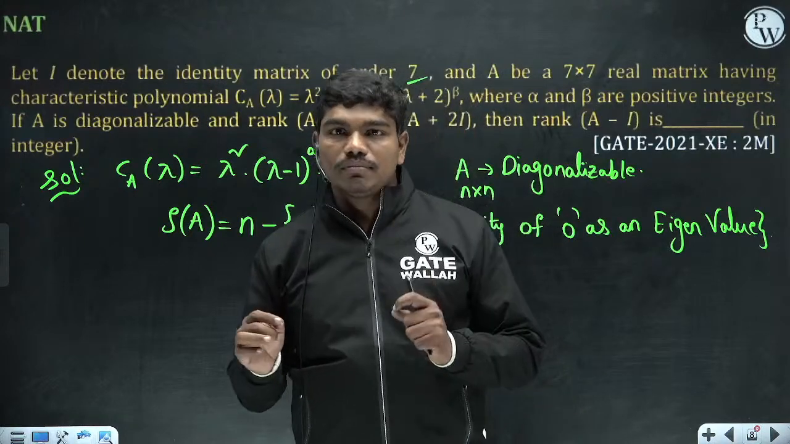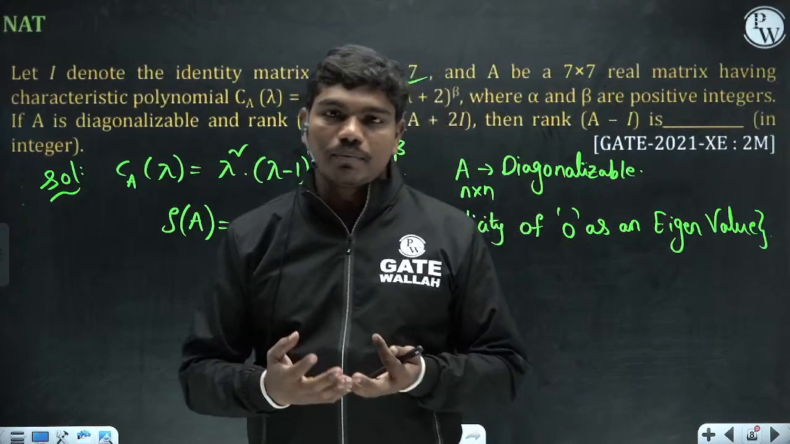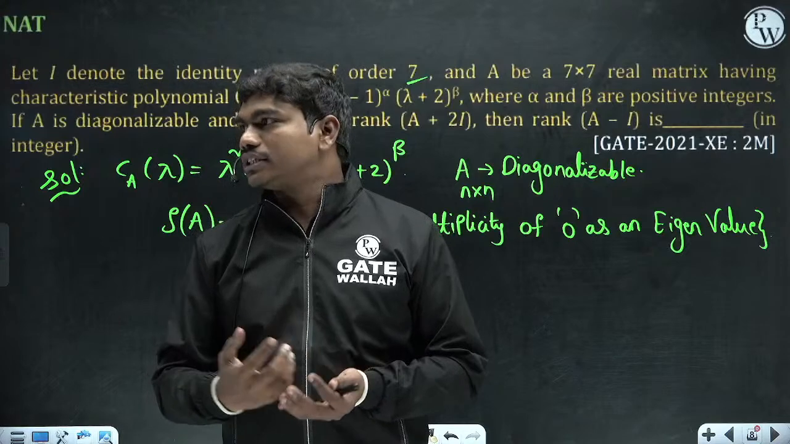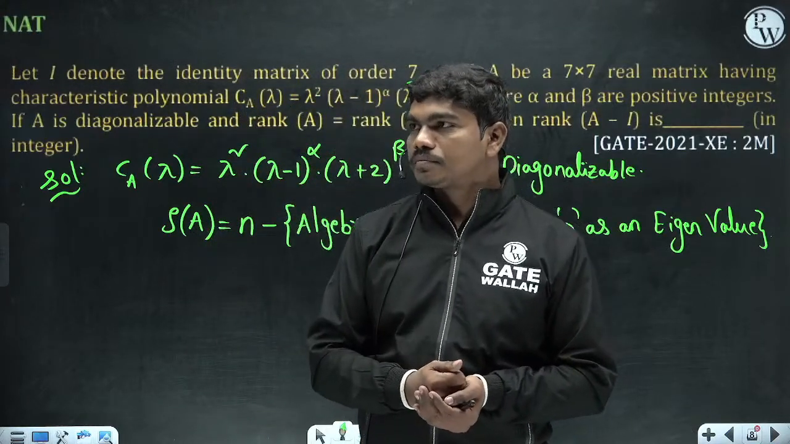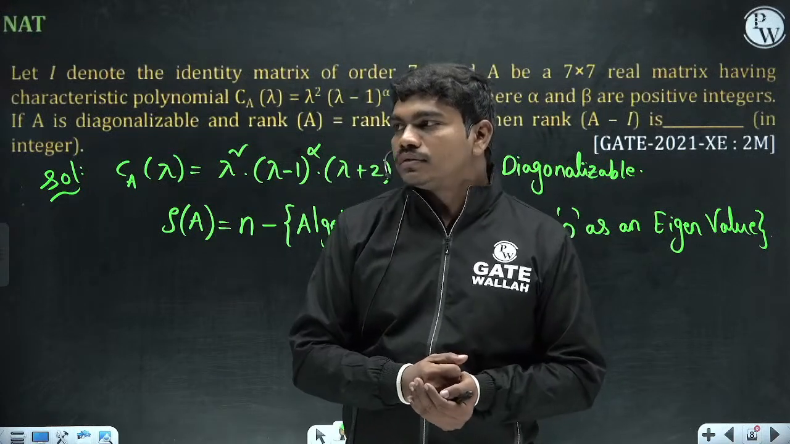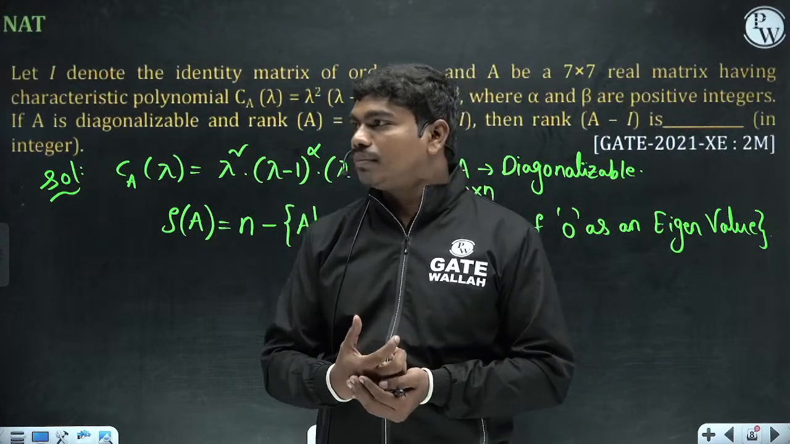Algebraic multiplicity is nothing but the number of times the eigenvalue occurs in the characteristic equation when you solve it. Clear? Okay, so that's what we say algebraic multiplicity.